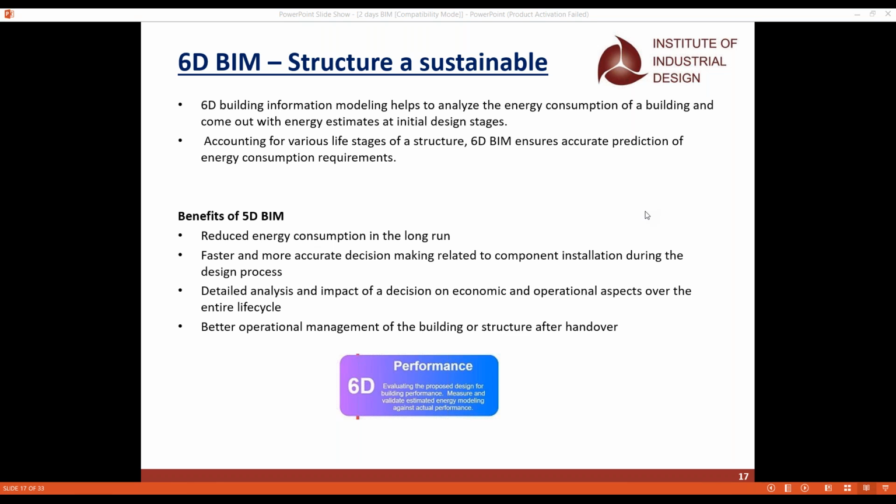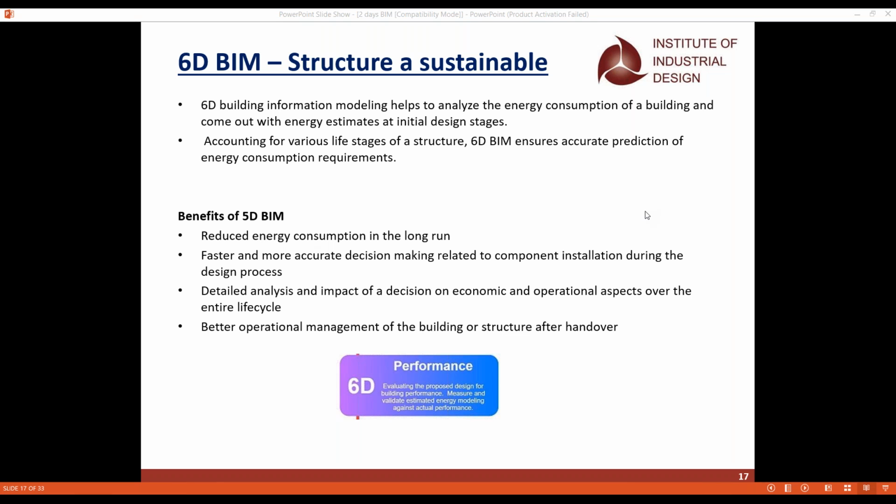Because we have one department like LEED tracking. When it goes to LEED tracking, they require the energy analysis report, and that energy analysis report can be taken out of the 6D BIM.